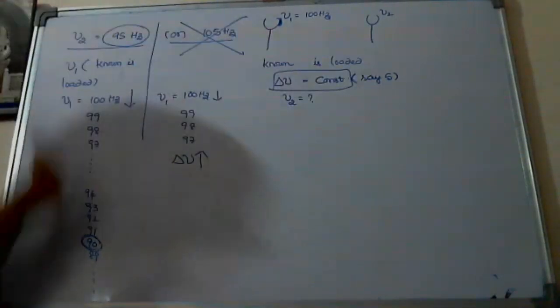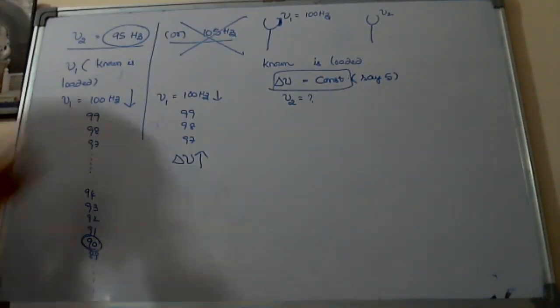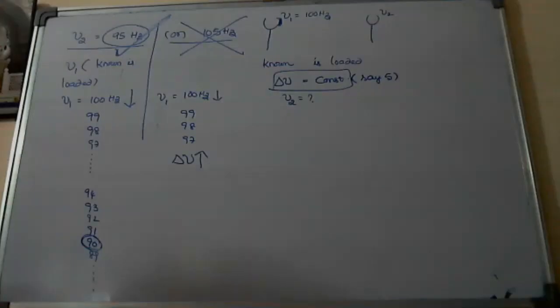Initially 5, later after loading also 5. So delta nu will remain the same. Yes. Means you are getting what he gave as the condition when you consider nu2 is equal to 95 hertz. Okay.